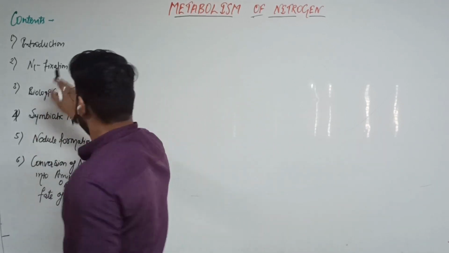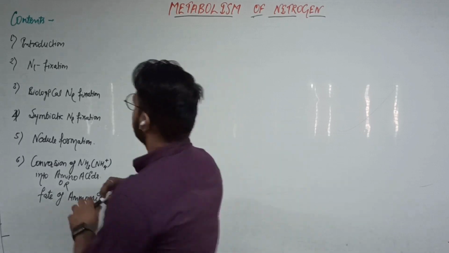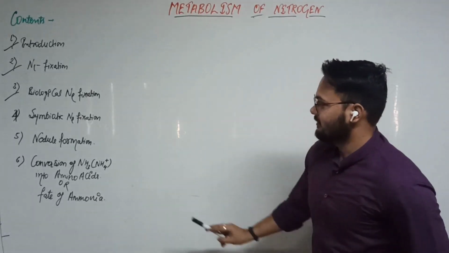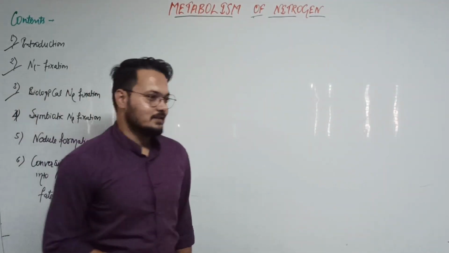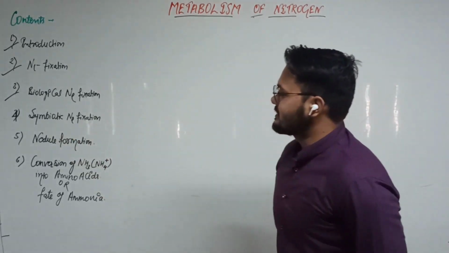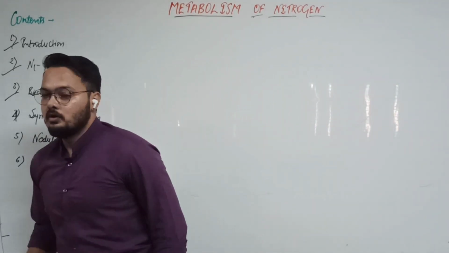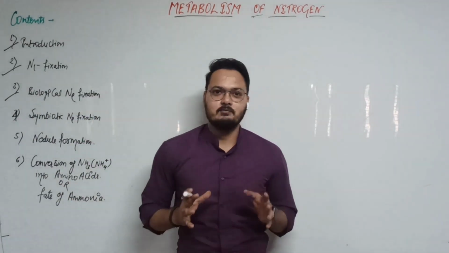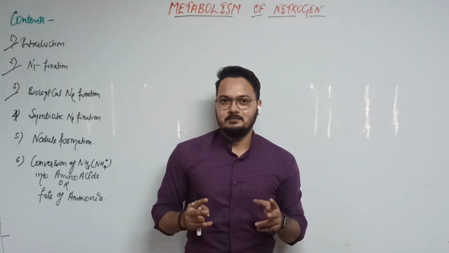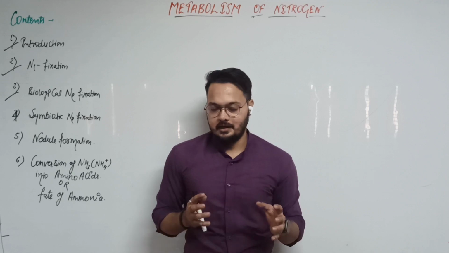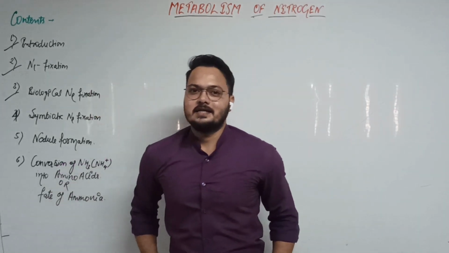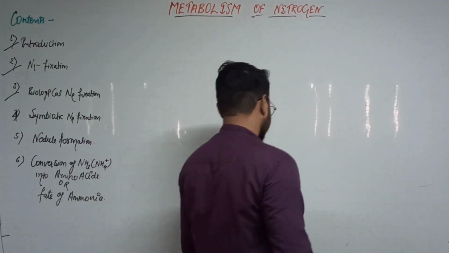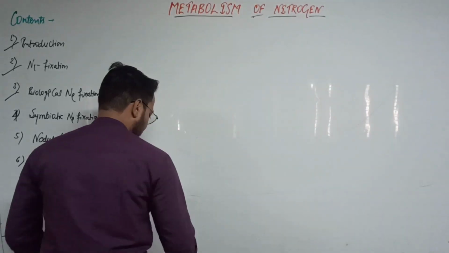So where we are, we left the topic on biological nitrogen fixation and now we will start from the symbiotic nitrogen fixation. In the last lecture we already introduced symbiotic nitrogen fixation. We said that a symbiotic relation is a type of relation in which two organisms are living together and they help each other in respect of nutrition or in respect of hosting the other organism. That is clear. So let's start with symbiotic biological nitrogen fixation.